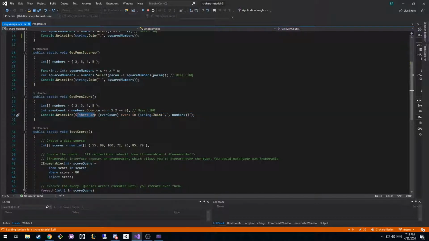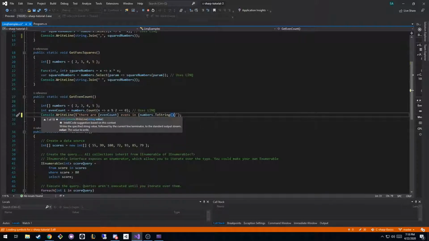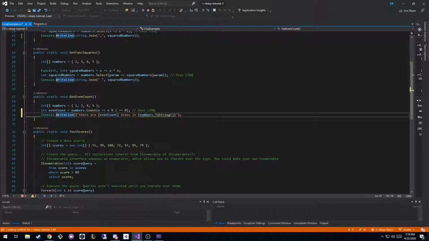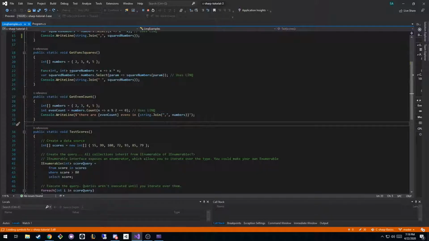Basically what it would have printed out is there are 2 evens in, and then it would have done a string.join, so it would print out each of the numbers inside of it. Because you can't just do numbers dot toString, because that would print out something like system.array. It prints out the type, because for normal classes the toString is just the name of the type itself. So what we have to do is loop through each of the numbers and join them together by a comma and then print them out. And I believe the same goes for lists. You have to do this.